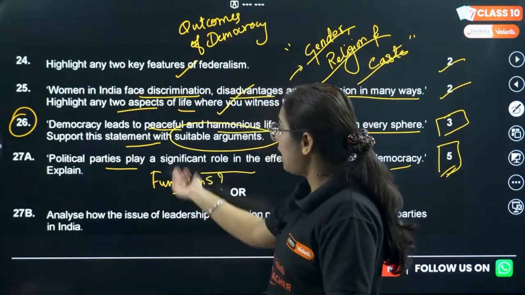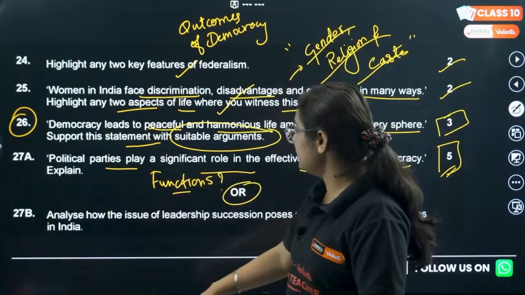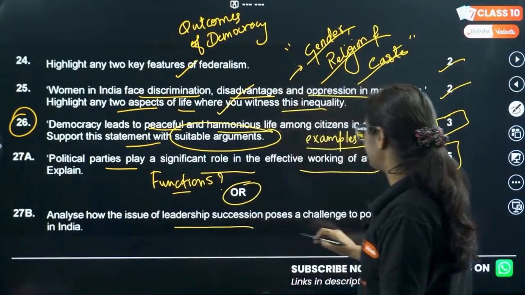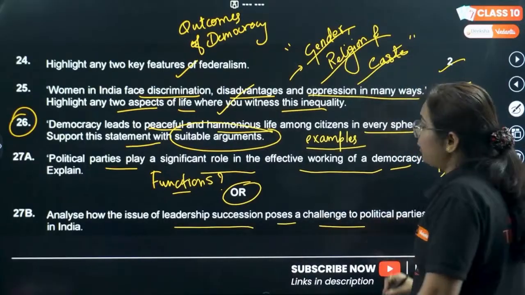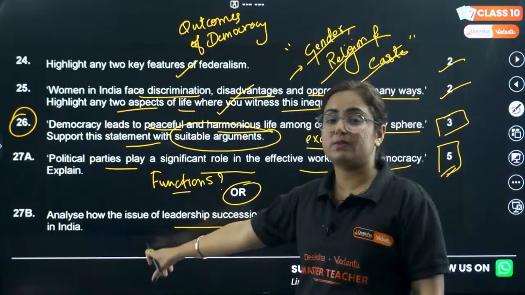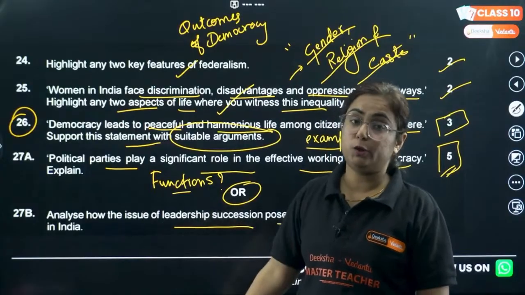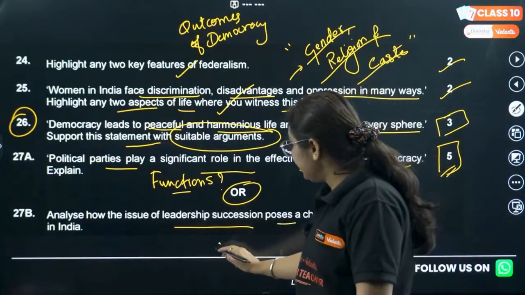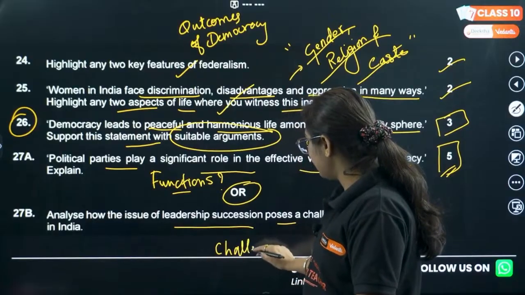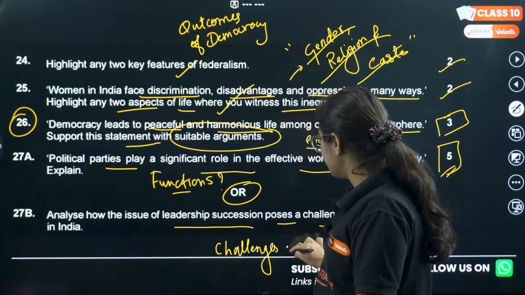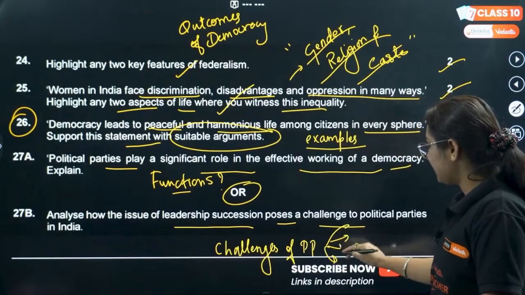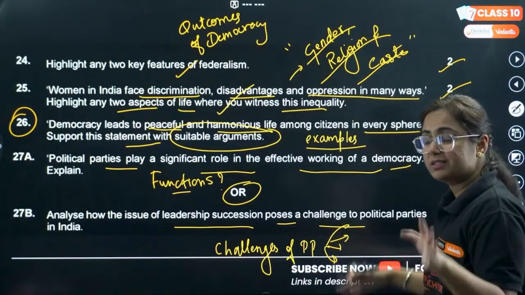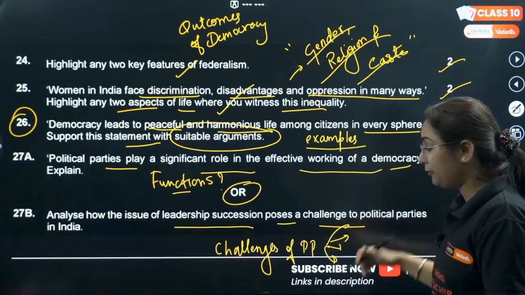Or we may have one more question: analyze how the issue of leadership succession poses a challenge to political parties. See, this question is tricky, difficult too. Why? Because in your book, there is a section on challenges of political parties. You have 5 points in that, although you have only 4, but it is so deeply defined that we can make it 5.